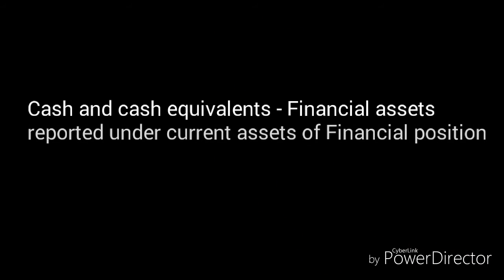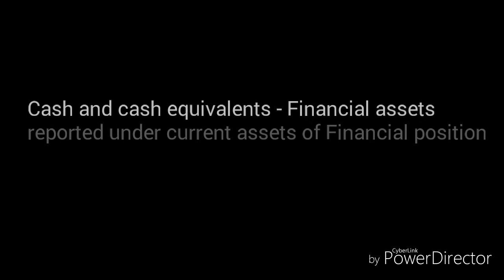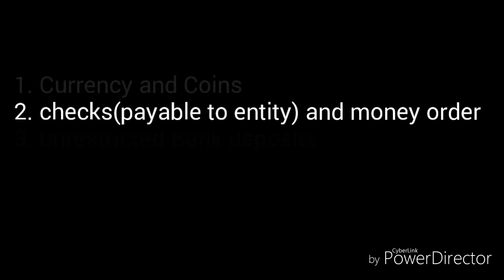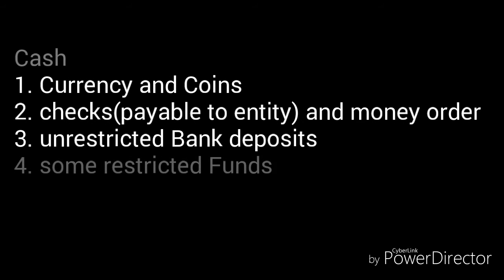Cash and cash equivalents are financial assets that are required to be separately disclosed in the statement of financial position under current assets. Cash can be defined as simply as money in layman terms, but it is more than that.